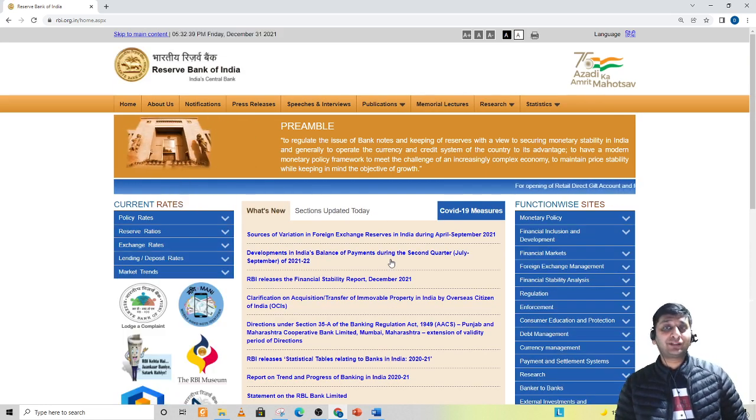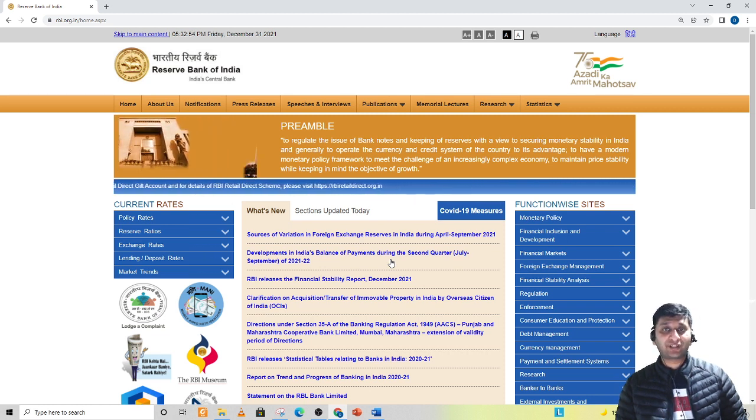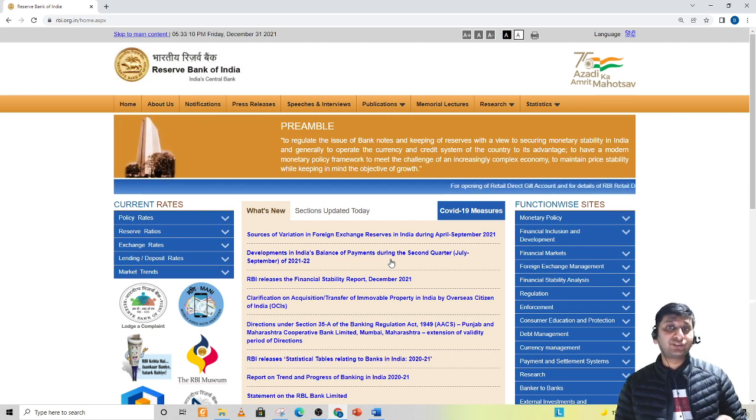If you are doing preparation for RBI Grade B and especially if that is a self preparation, covering RBI website would be one of the highest priority things on your list. But many a times I've seen aspirants jumping on the RBI website with a lot of enthusiasm, hoping to learn something new, but then within days or within hours they find that it is really difficult to filter out the relevant part.